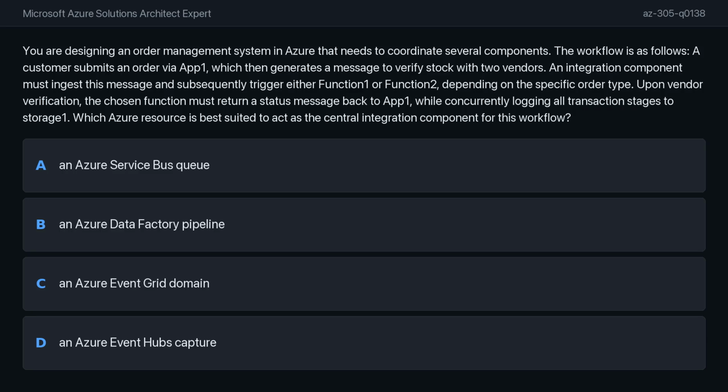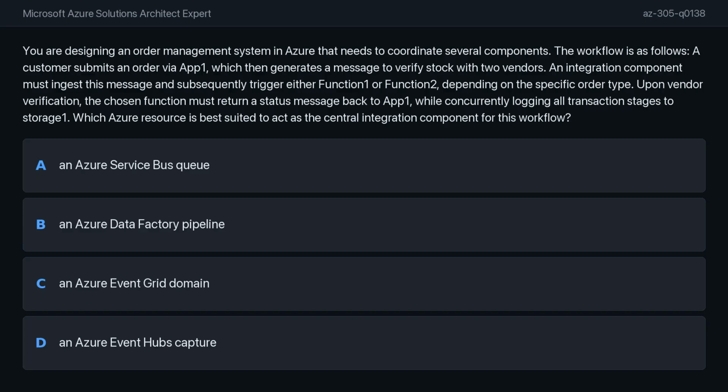You are designing an order management system in Azure that needs to coordinate several components. The workflow is as follows. A customer submits an order via App 1, which then generates a message to verify stock with two vendors.